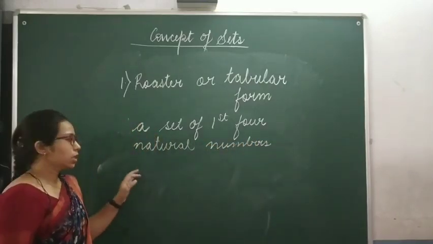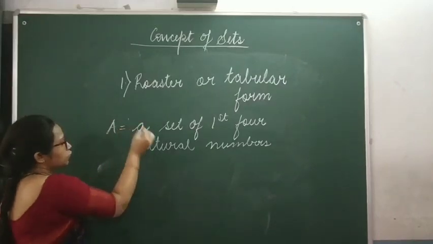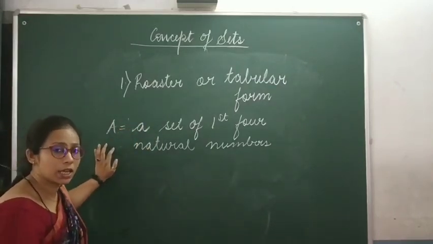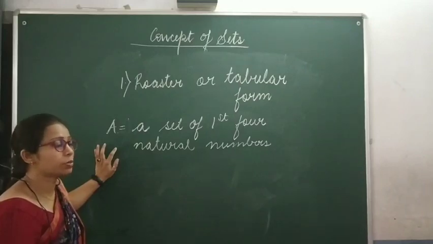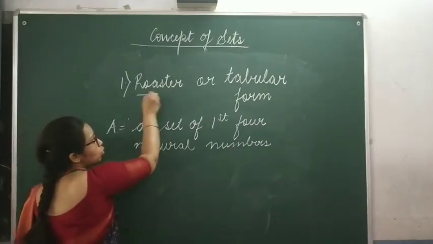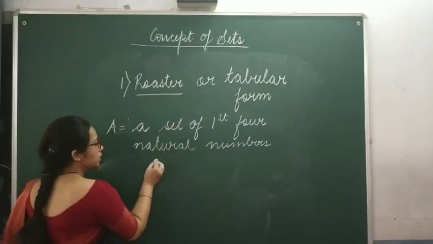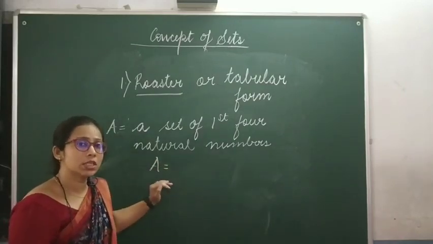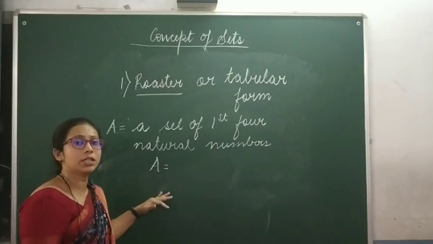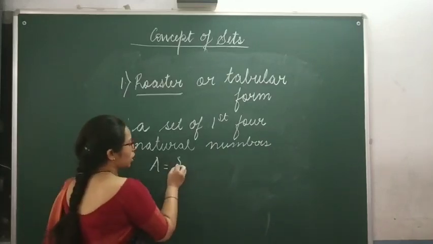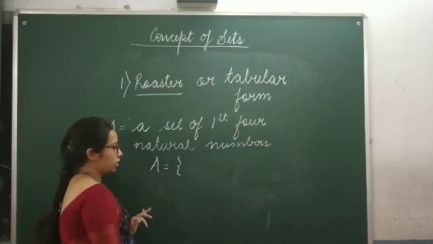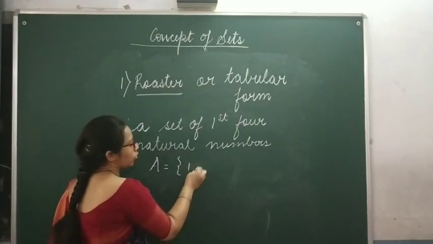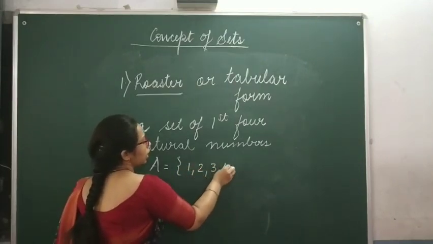If I have written A is equals to a set of first 4 natural numbers, that means there is a set A which is a set of first 4 natural numbers. How will we represent it? Using roster method or tabular form. In tabular form or roster method, the elements of the set are always written inside a brace, the way we have studied. The first 4 natural numbers would be 1, 2, 3 and 4.